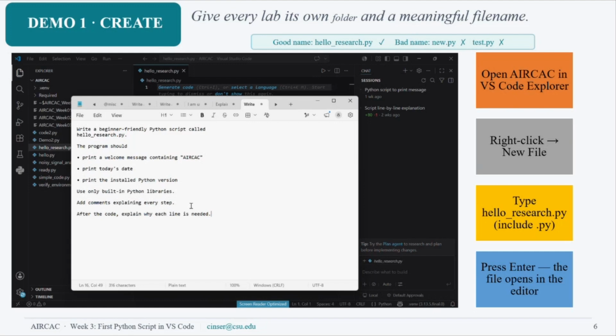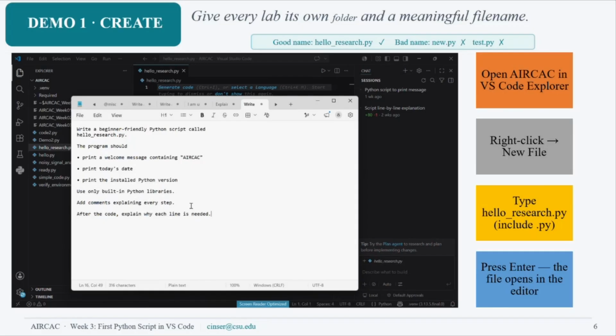In the prompt, we need to specify what we want. We want to tell the AI specifically what it needs to provide, to guide the AI. If we don't say to use only built-in Python libraries, it can use other libraries that are not installed, and we need to use pip to install them. But when we guide it, it will use only the packages that already exist in the Python libraries. Also, we told it to add comments explaining every step.